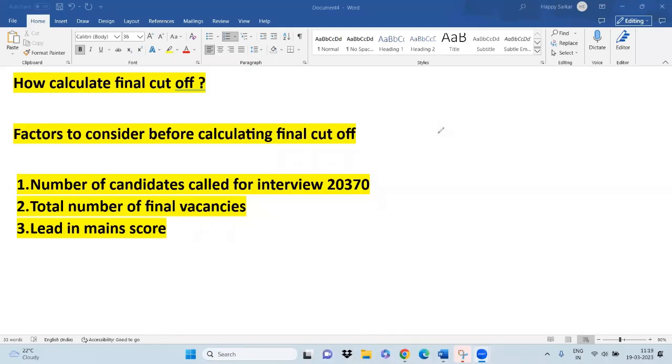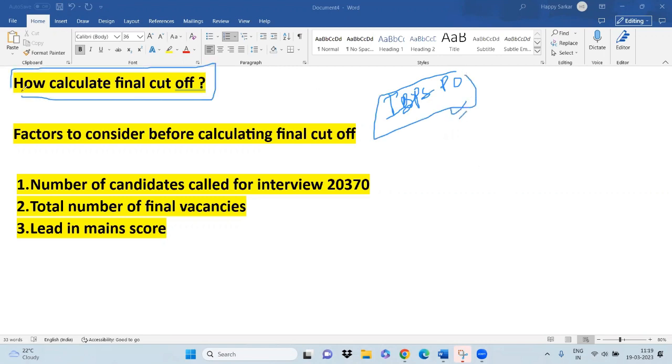So hello guys, in this video I'm going to give you the final cutoff analysis of IBPS PO. Recently I've seen a lot of people have created videos on different social networking platforms, predicting the cutoff of IBPS PO. So in this video I'm going to tell you how to calculate the IBPS PO cutoff, what factors to consider, and I will also give you the range for this year's IBPS PO cutoff.